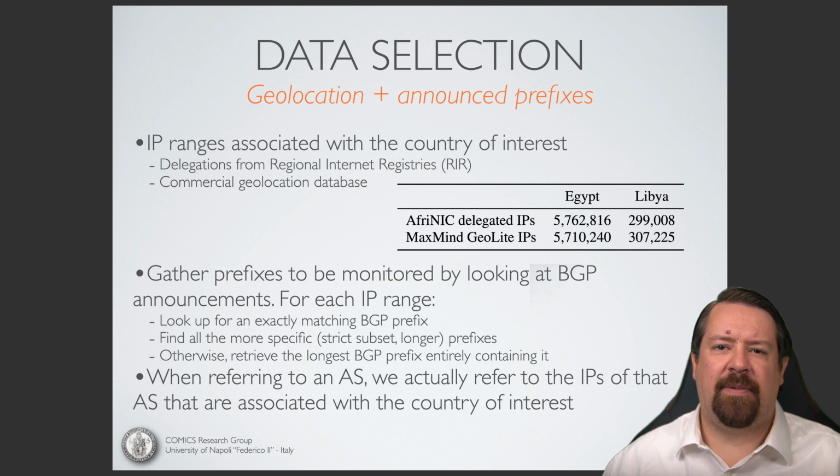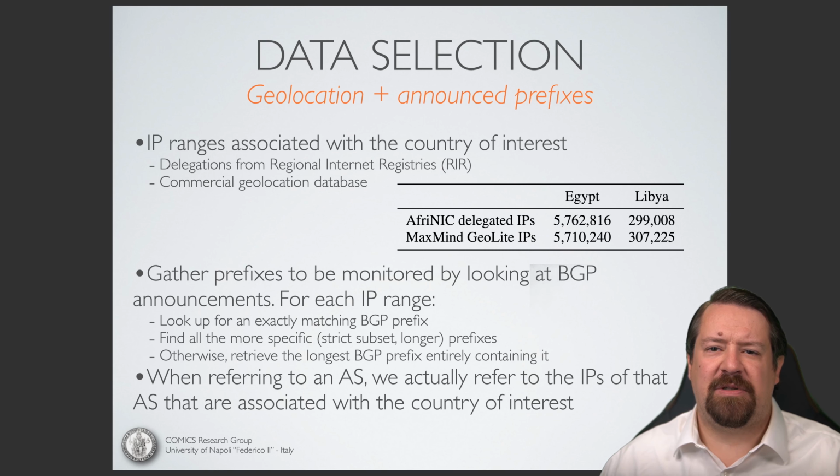To determine what IP addresses and prefixes actually belong to these countries, they used two sources of information. One is the delegations from the AfriNIC RIR, and the other is the MaxMind GeoLite geolocation database. Then they look at BGP to see what is actually being advertised out of these geolocated ranges. Going forward, whenever the authors mention a particular AS, they're specifically talking about the IPs of that AS that are associated with a country of interest. An autonomous system certainly might have a presence in multiple countries, but they're just talking about the part of that AS that has a presence in Egypt and Libya.